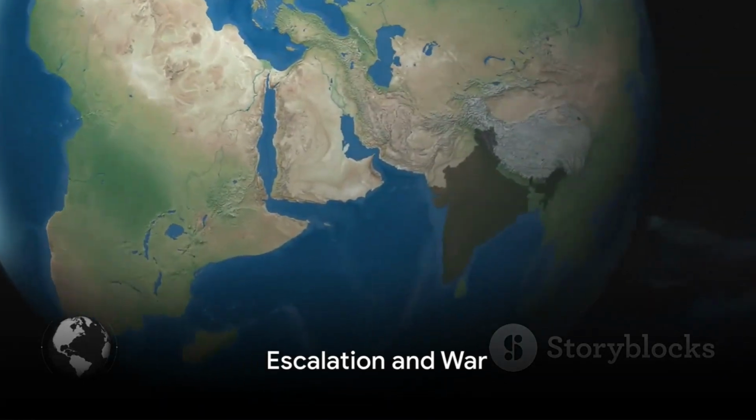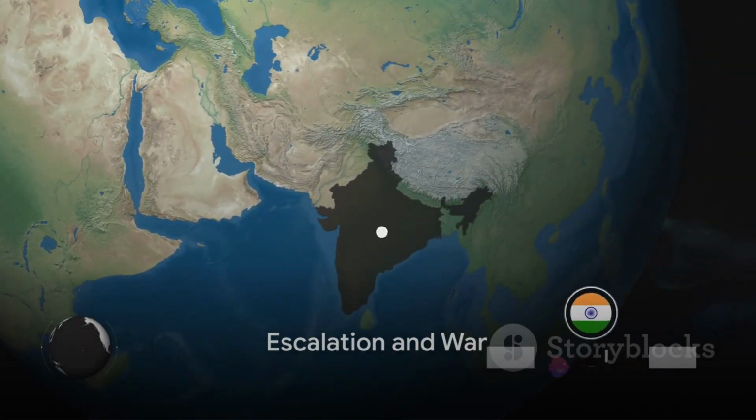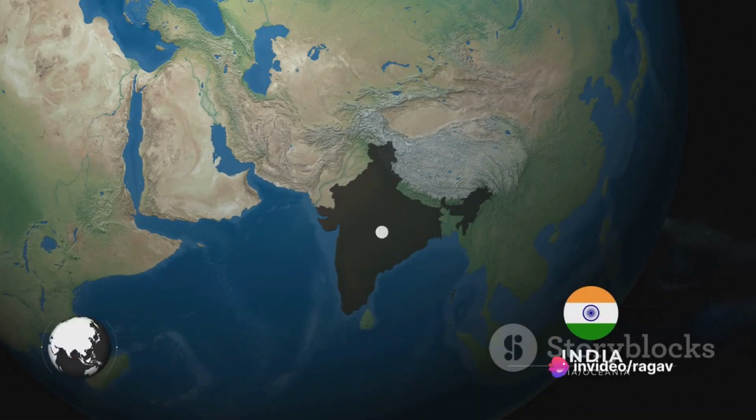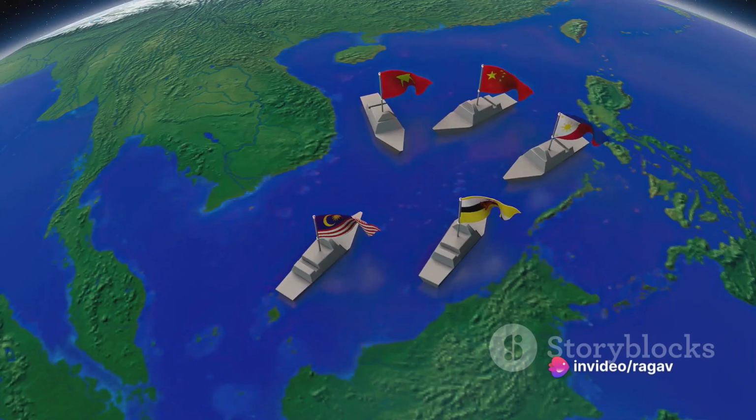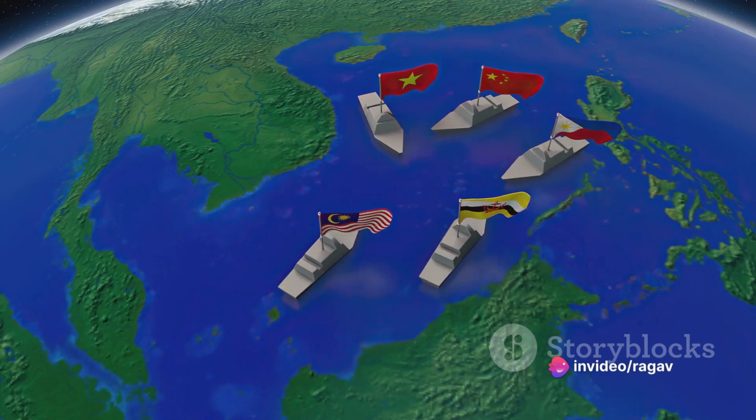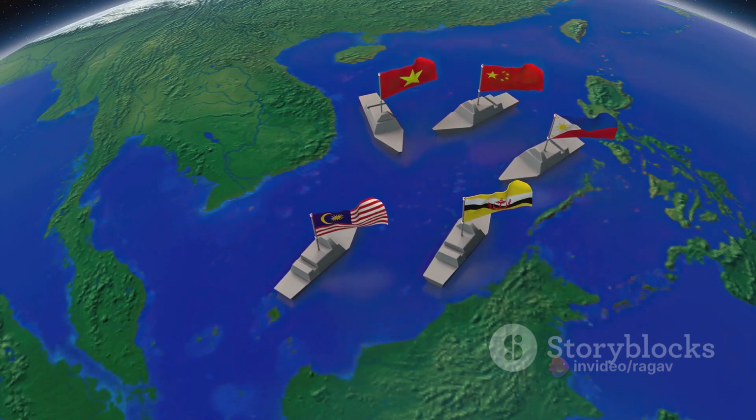Fast forward to 1959, amidst rising tensions, the Dalai Lama flees Tibet for India, exacerbating the dispute. India offers him asylum, a move that China perceives as a direct affront.